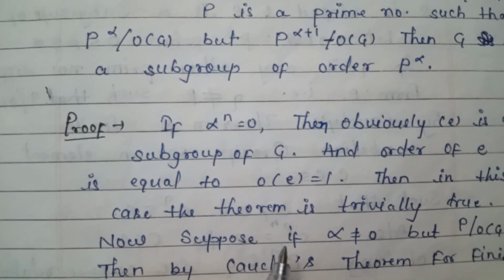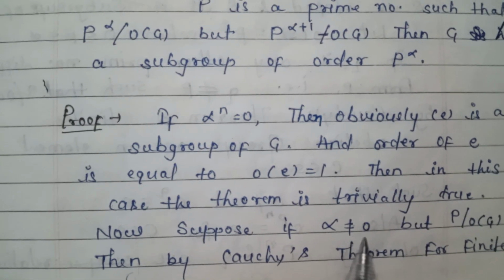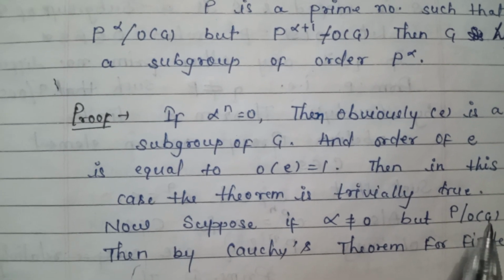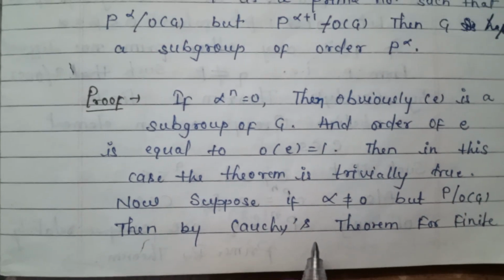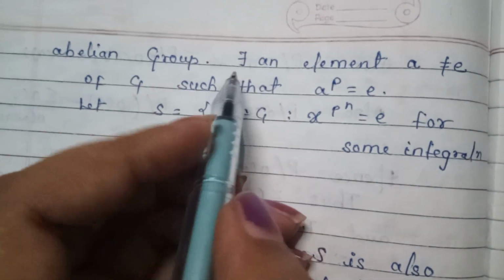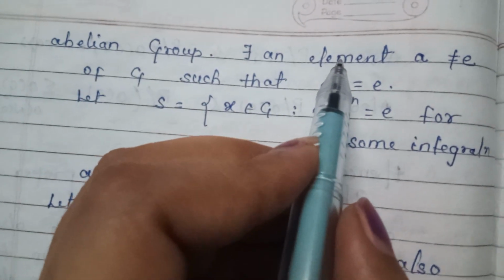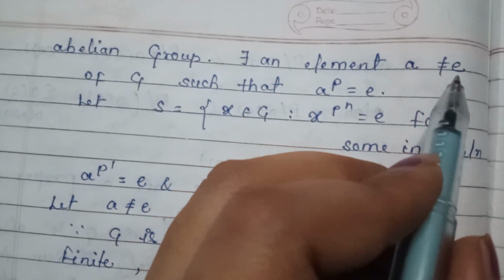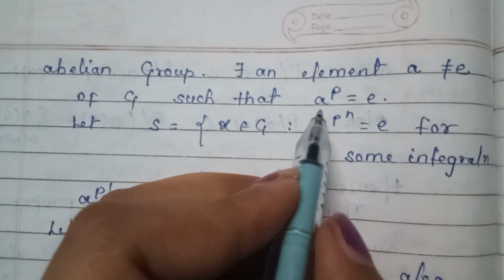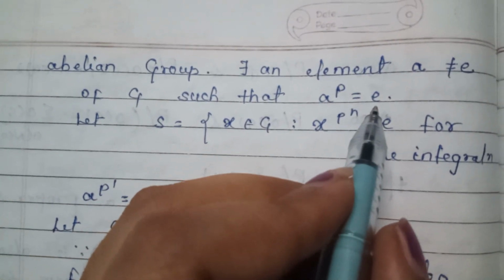Now suppose alpha does not equal 0, but p is a divisor of order of G. Then by Cauchy's theorem for finite abelian group, there exists an element a not equal to e of G such that a to the power p is equal to e.